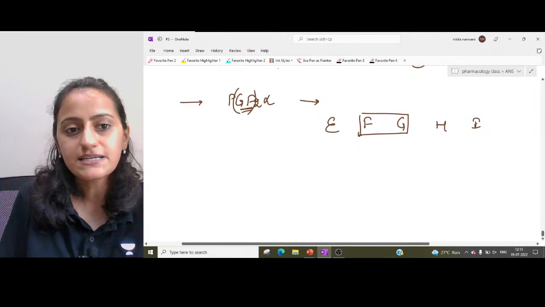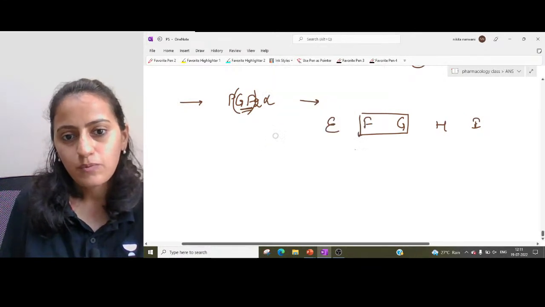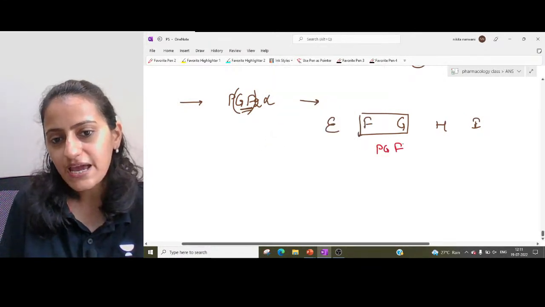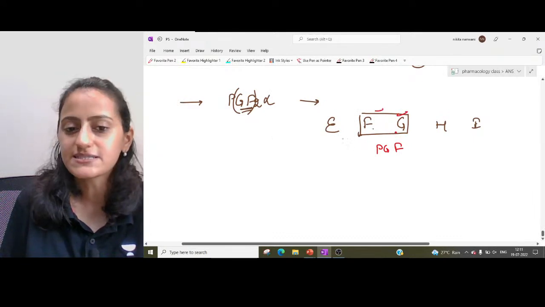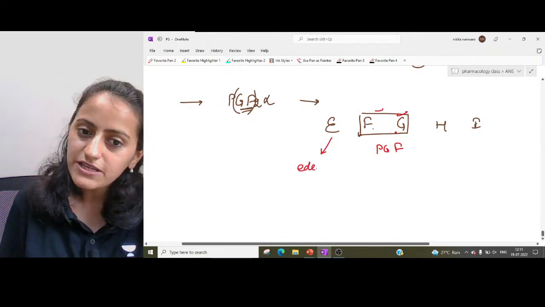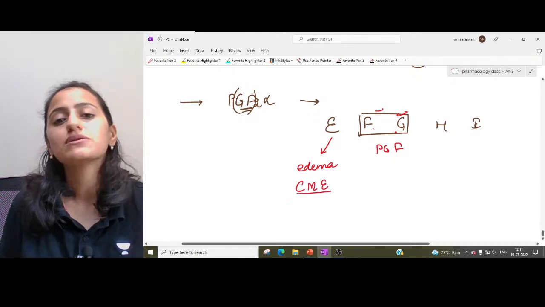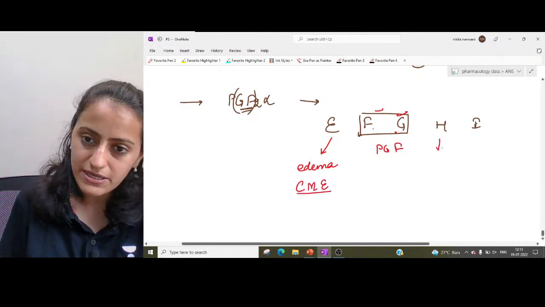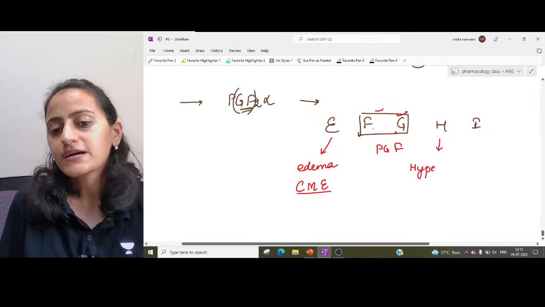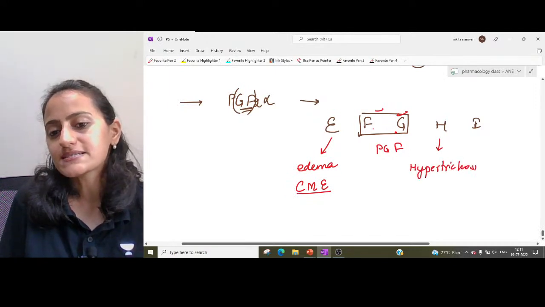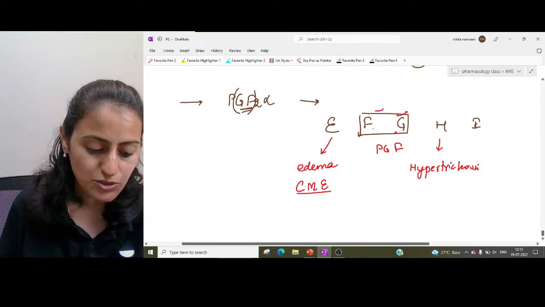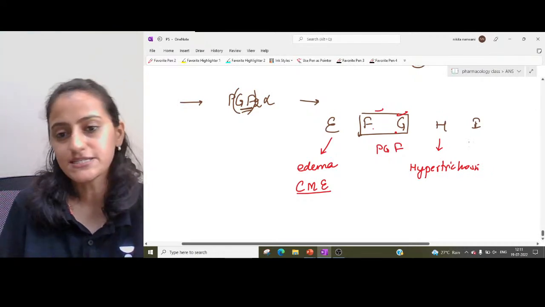FG is the group of drug, PGF. The side effects are E for edema, cystoid macular edema, and H for hypertrichosis, the eyelashes overgrowing.